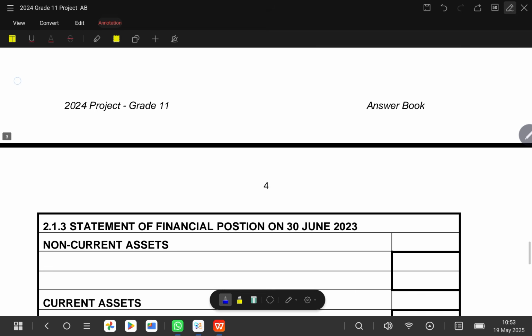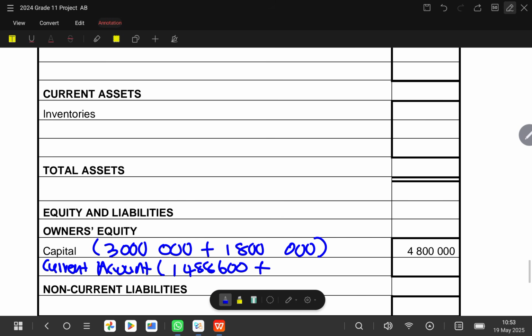So 1,488,600 plus 741,000. We have to add the two so that we can get the total. So let's do that: 1,488,600 plus 741,000 gives us 2,229,600.